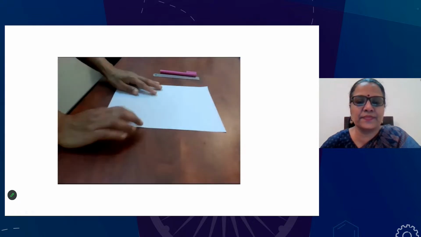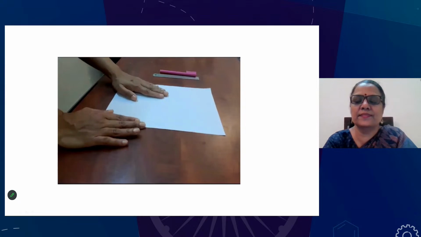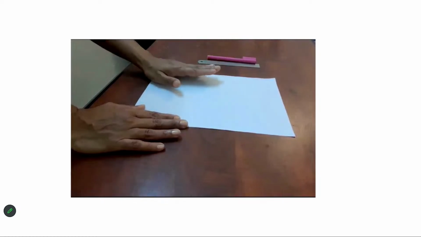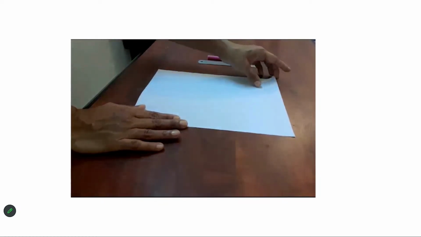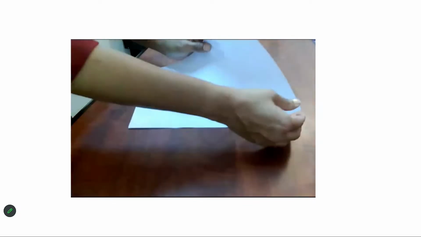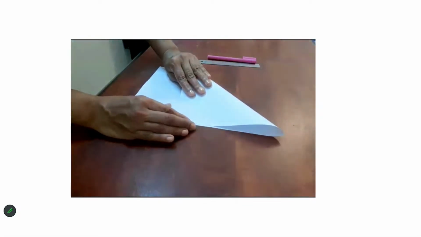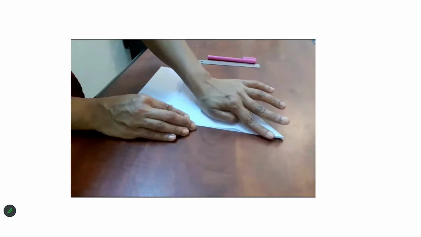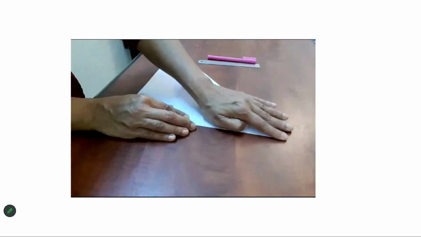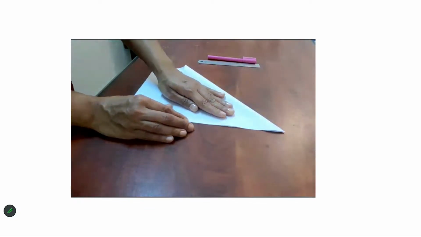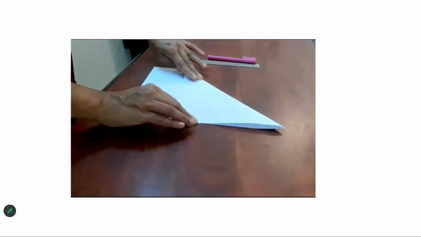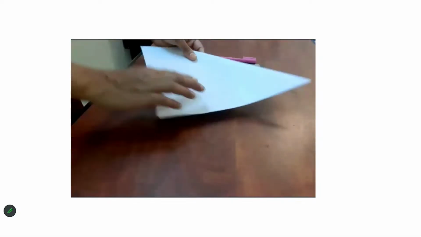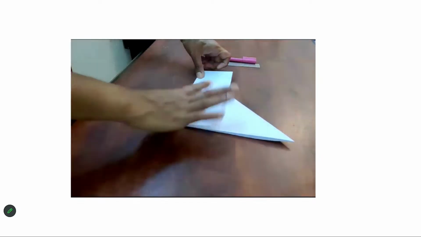Okay. Now we will find out the lines of symmetry for a square. You can take a square sheet, or if it's a rectangle sheet, you can convert it into a square. Just fold it along this edge so that it coincides exactly. And this extra rectangle part here, you can remove it.